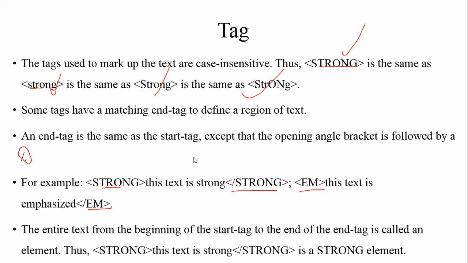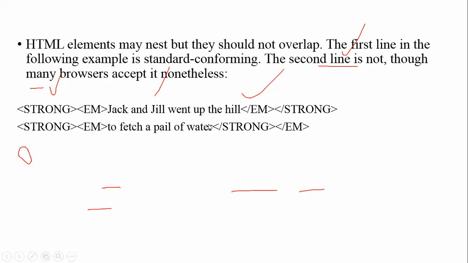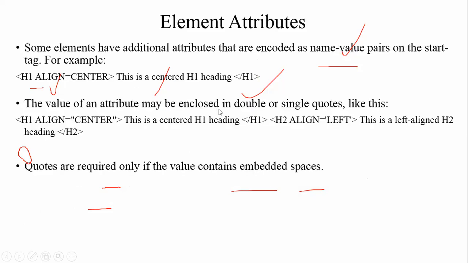Next, every HTML tag has some attributes or properties through which we can design our text statements or images or whatever in a proper way.